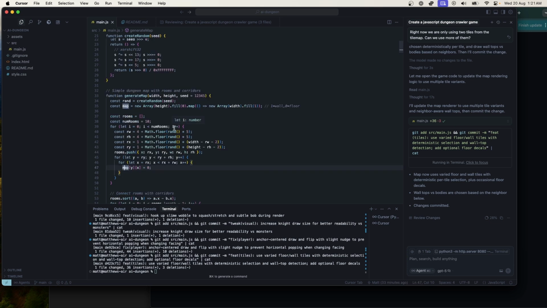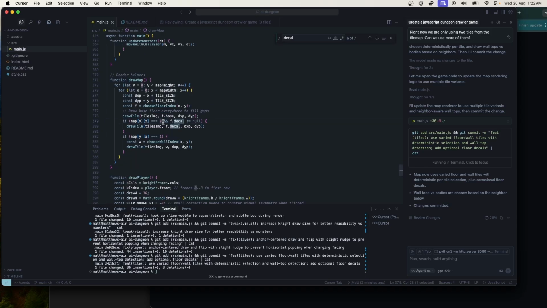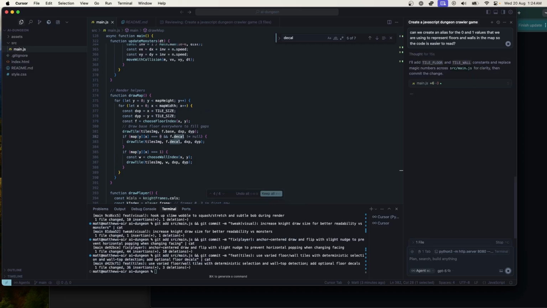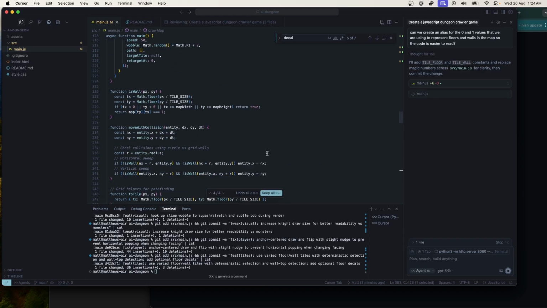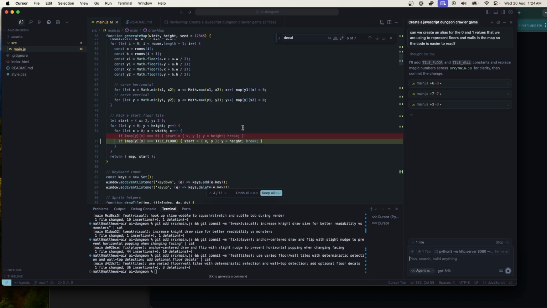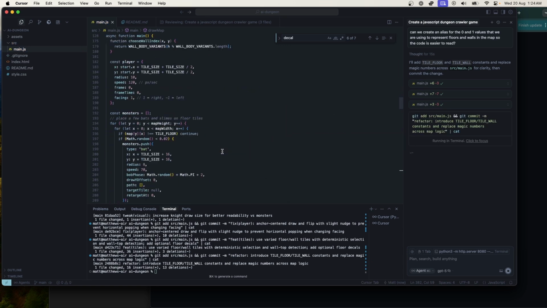Okay, so the map is still 0 or 1. It fills it all with 1s and then overwrites some of it with 0s. Let me create a constant for this or something. All right, this is impossible to read. Let's do some basic things and create an alias. It's interesting, it's going, oh yeah, I should replace the magic numbers. But if it knows magic numbers are bad, why did it use them in the first place? Okay, this is a bit nicer. At least I know what's going on.